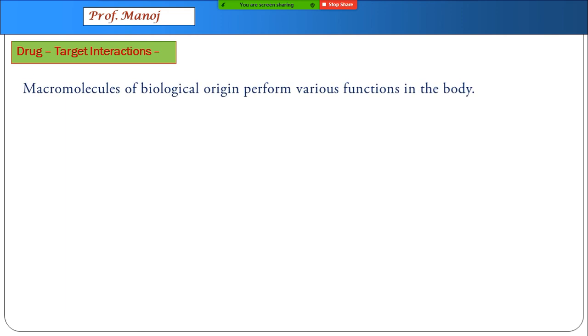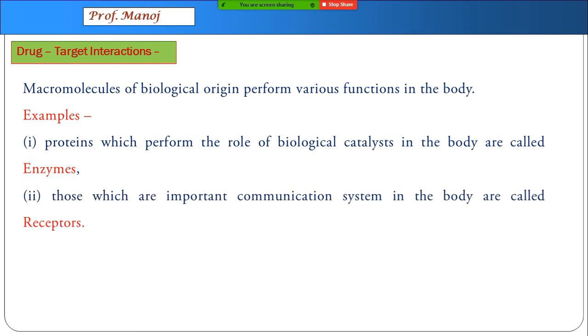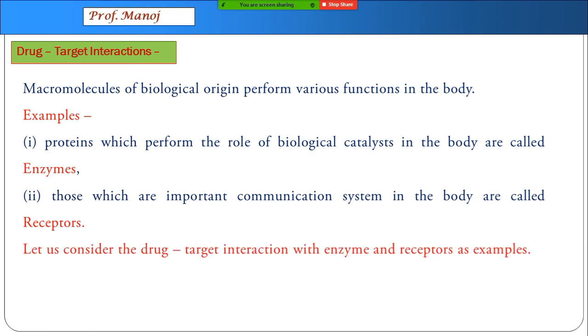Large molecules, macromolecules, have a biological origin. They have various functions, such as proteins. They act when they are basically enzymes. They act as biological catalyst. Those proteins which are used in communication system are called receptors. So two things of proteins we can understand: enzymes and receptors. So we will consider these two actions in our topic. There are of course much more than this, but it's not for 12th standard syllabus.